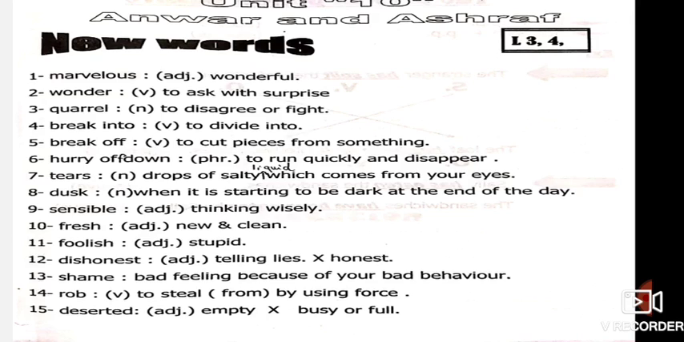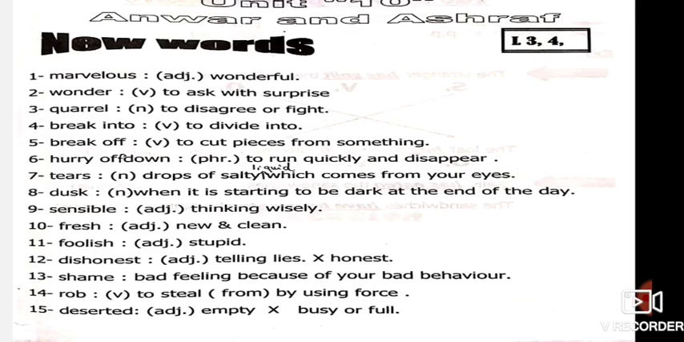Number 7, tears. It's a noun here which means drops of salty liquid. Okay, comes from your eyes. I told you before, when you cry, there are tears that come out of your eyes. What is the meaning of tears? They are the liquids that come out of your eyes when you are crying. Okay, so tears, drops of salty liquid. Add the word liquid here, which comes from your eyes.